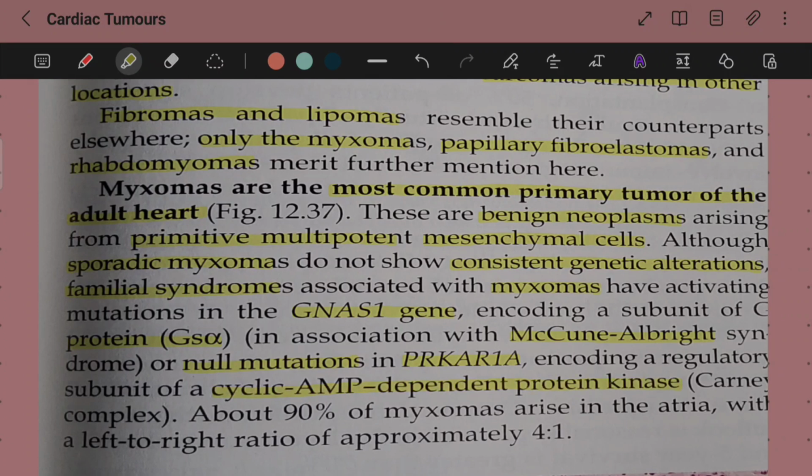So basically the cyclic AMP dependent protein kinase is affected due to a mutation in genes like GNAS1. It is important to understand that these hard terms like GNAS1 are not really necessary to remember. What needs to be remembered are the clinical features and triads, the symptoms that it shows. So let us get into that.